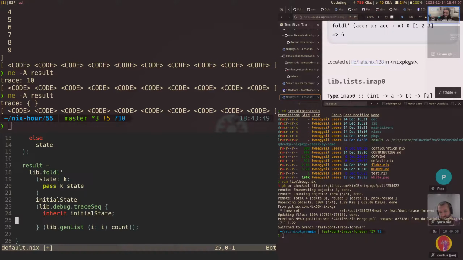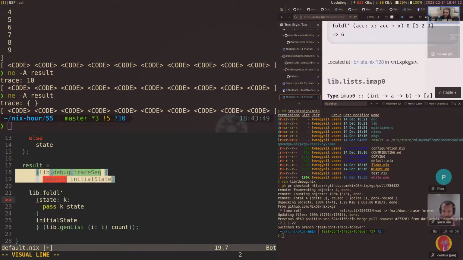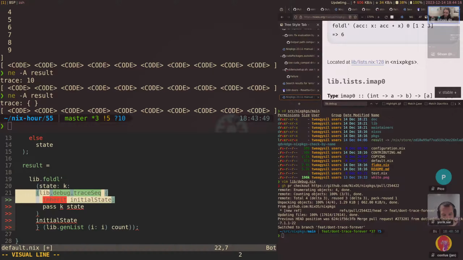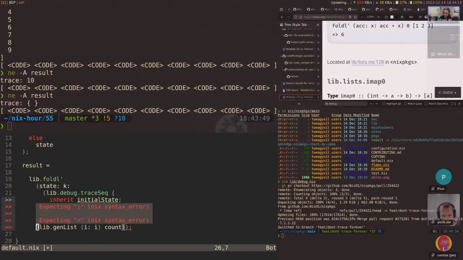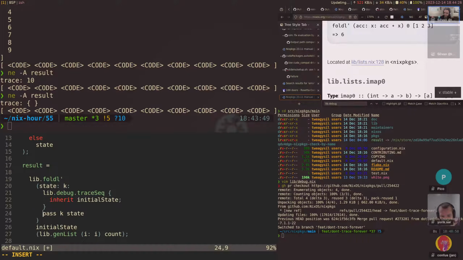Actually, I guess it doesn't really matter that it's here right now. It might make more sense in front. Actually, let's put it inside of here. Yeah, right here. So gen list, I'm gonna debug tracesec in here and then return the thing after it. And this actually should work. Well, let's print k.